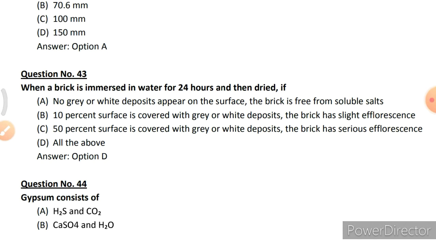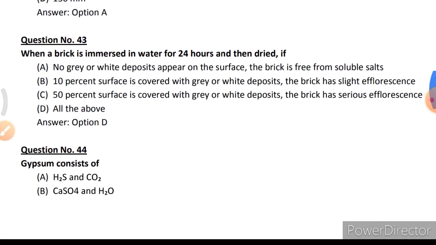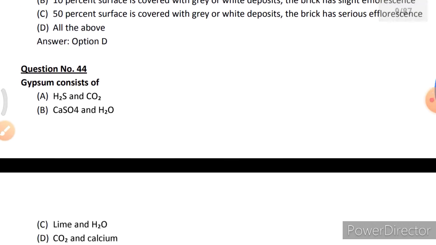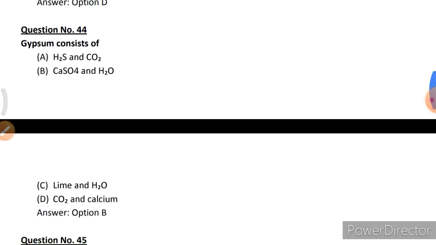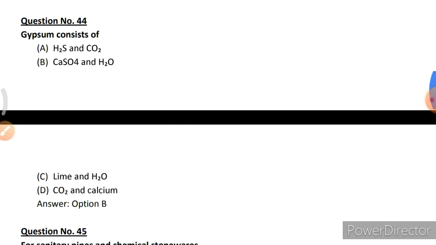When a brick is immersed in water for 24 hours and then dried, if option D, no gray or white deposit appears on the surface, the brick is free from soluble salts. If 10% surface is covered with gray or white deposits, the brick has slight efflorescence. If 50% surface is covered with grey or white deposits, the brick has serious efflorescence. Gypsum consists of option B, CaSO4 and H2O, calcium sulfate and water.